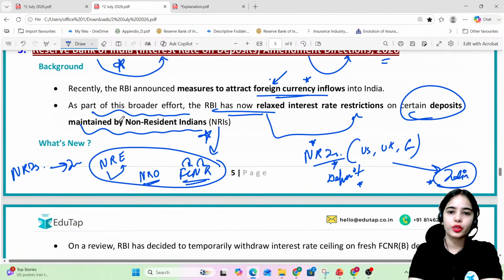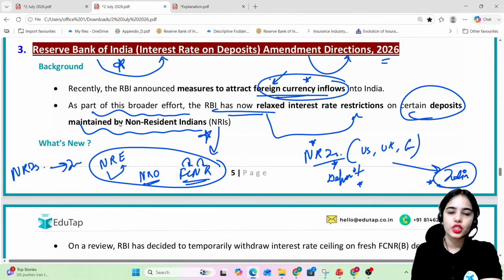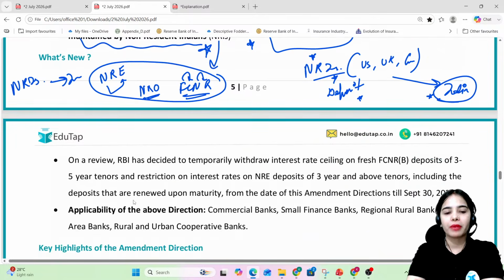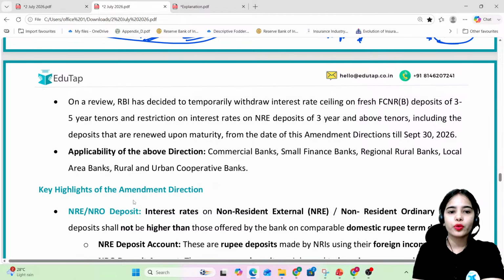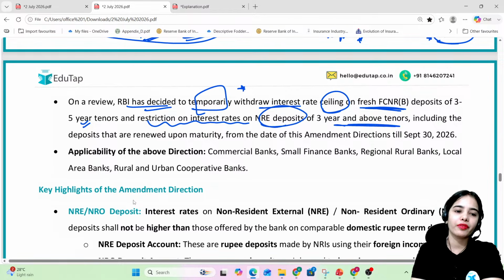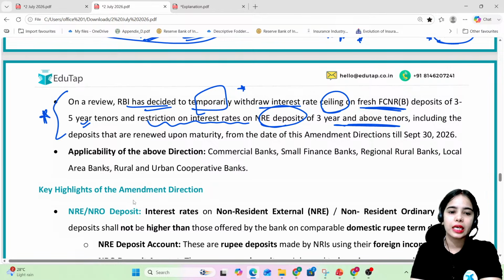So to attract the foreign currency inflows, so that the depreciation of the rupee can stop or reduce, the RBI has now relaxed interest rate restrictions on certain deposits maintained by the NRIs. On a review, RBI has decided to temporarily withdraw interest rate limits on the new FCNR deposits of 3 to 5 year tenure, and the restriction on interest rates on NRE deposits is being withdrawn for 3-year and above tenures. That we will discuss. This point we will discuss clearly now.